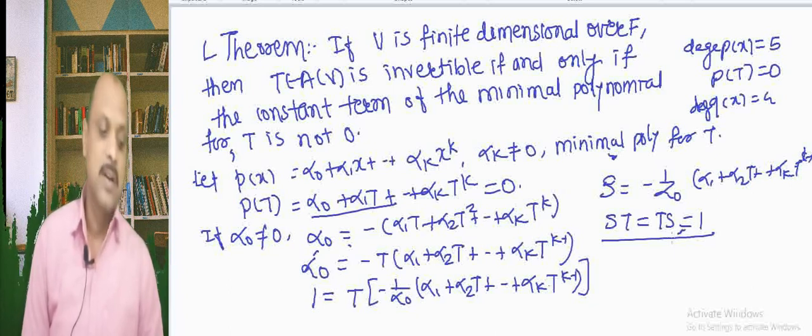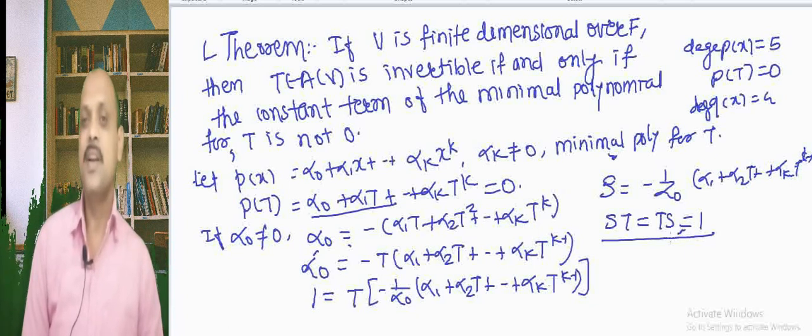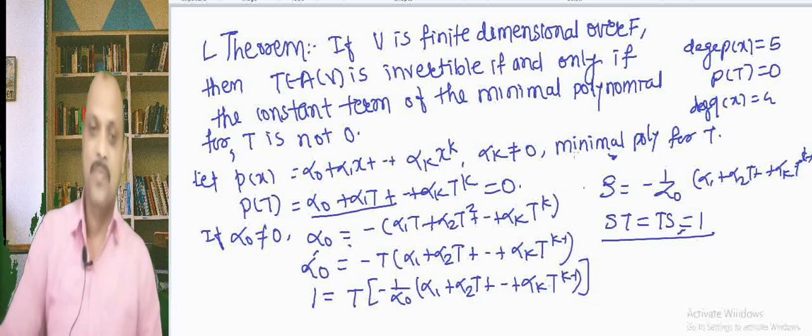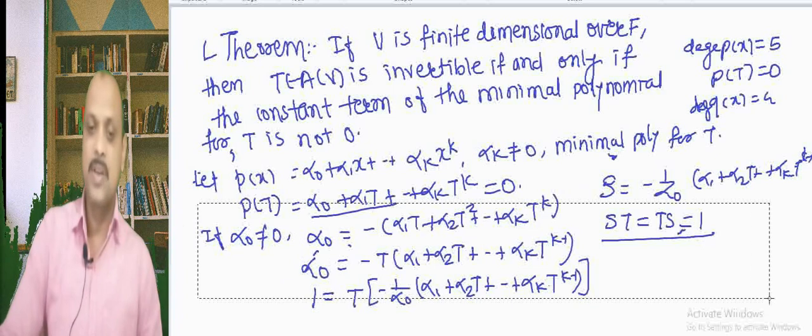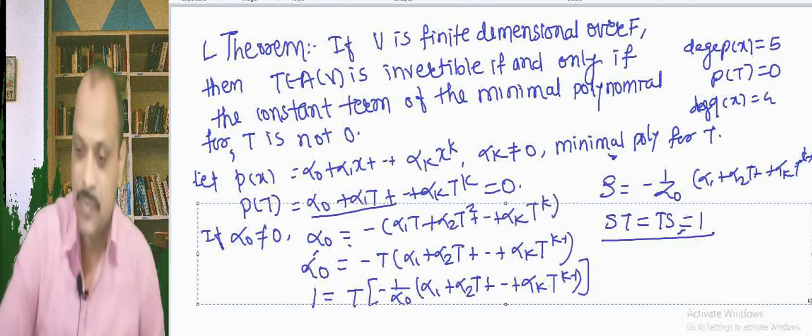Now, on the other hand, if T is invertible, where alpha 0 equal to 0, then what do we get? So, let us see what we get when the constant term equals 0.